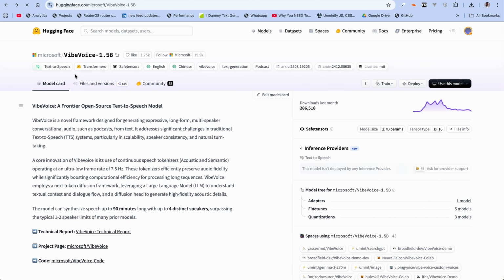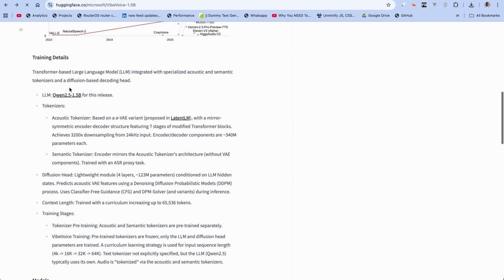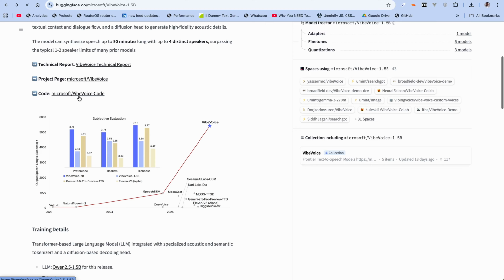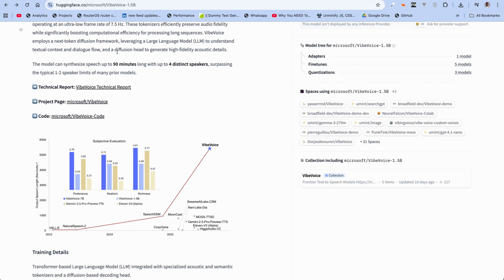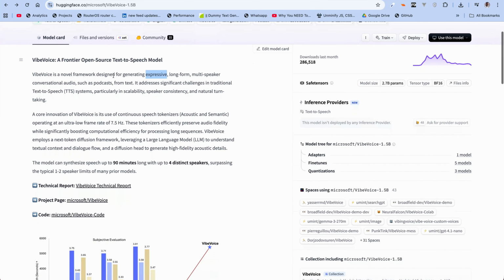Now, the VibeVoice TTS model also requires a Qwen 2.5 1.5 billion parameter model. That's something to keep in mind if you do plan to use this model. So as you can see over here, the model can synthesize speech up to 90 minutes long with up to 4 distinct speakers, surpassing the typical 1 to 2 speaker limit of many prior models. Now, we'll definitely find that out once we actually test the model, because most tech companies make all these claims and the model will end up falling short. So that's just something we'll see.